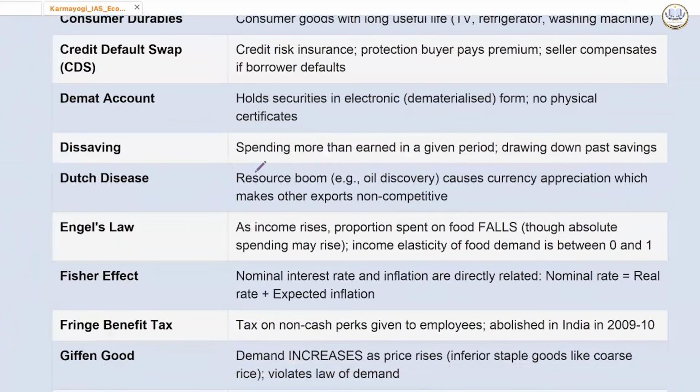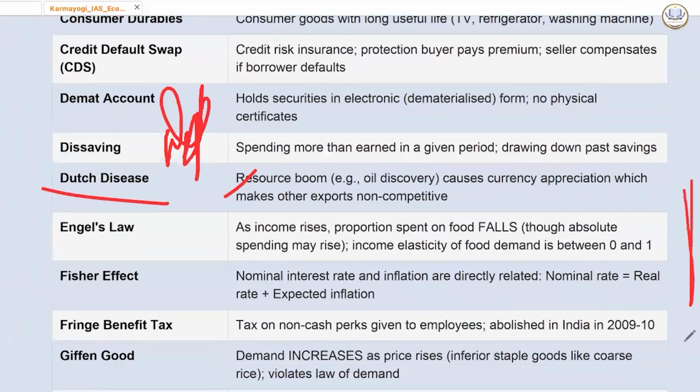Dutch disease, resource boom. So see Jharkhand, resource boom, and it causes currency appreciation, which makes other export non-competitive. Dutch disease बोलते हैं. Yeah, too much dependency on these minerals, etc. Other sectors remain underdeveloped. That's why you will see in India also now, states where high amount of natural resources are there, now the development of infrastructure, etc., has become sluggish.